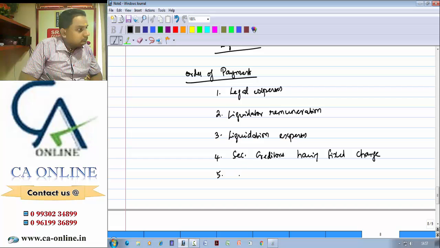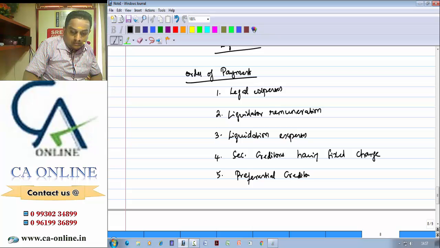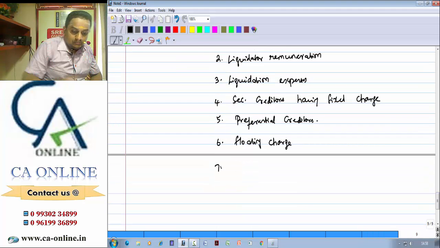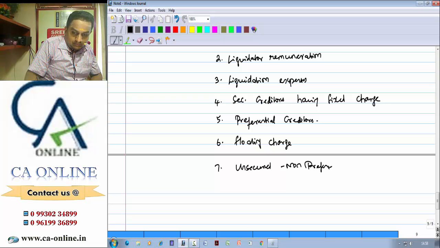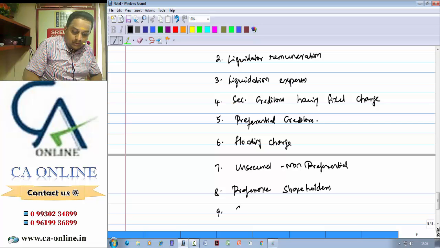Then preferential creditors, we need to make payment. Then secured creditors having a floating charge, we need to make payment. Then we need to make payment for unsecured creditors, that is non-preferential creditors. Then you need to make payment for preference shareholders, and finally you need to make payment for equity shareholders. So this is the order of payment.